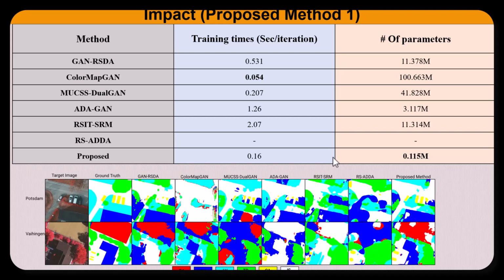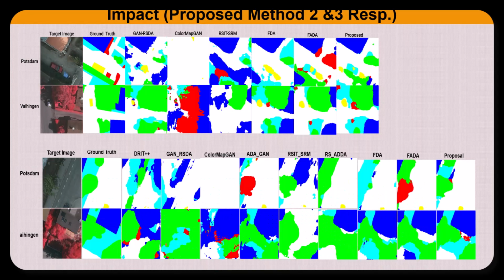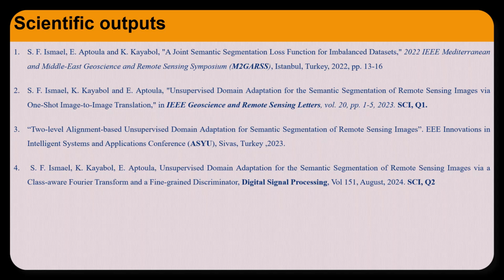Here are some feature maps of the previous method. As we see here, we get high boundary regions compared to the proposed method. The same thing holds for the later method using the Fourier transform. And this is the scientific outcome that comes from the thesis.